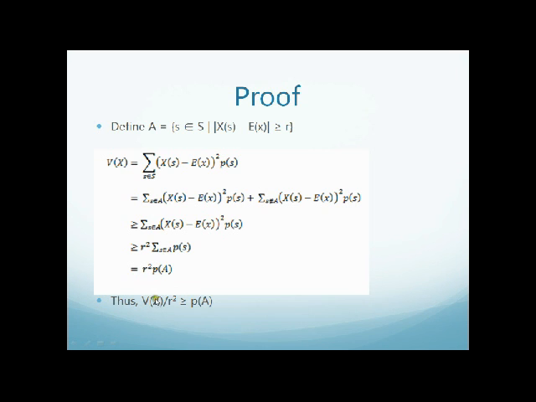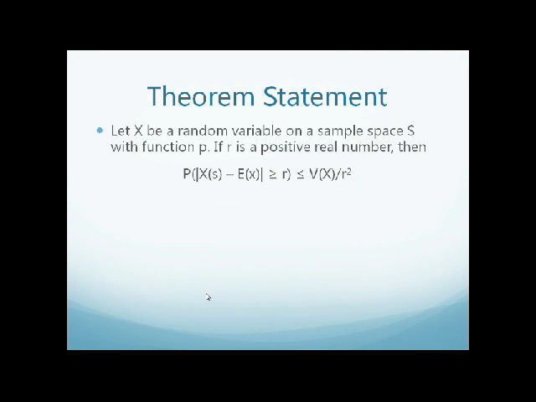Then we got V of x divided by R squared is greater than or equal to P of A. And then we got this theorem proved. And now Mingming is going to talk about the examples of both Chebyshev's inequality and the variance.